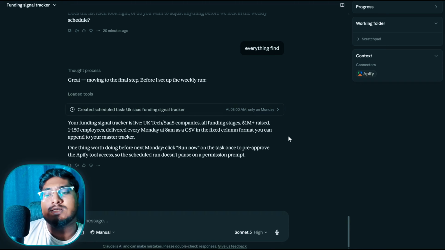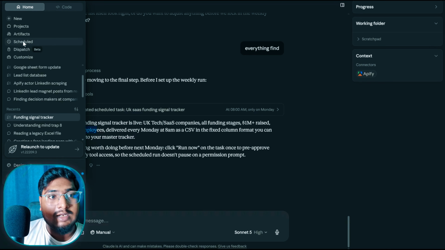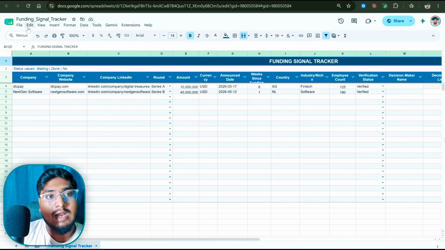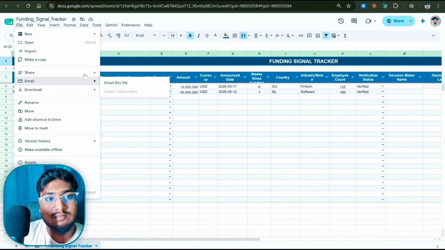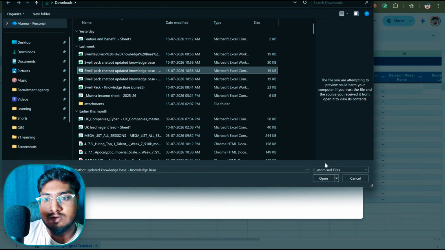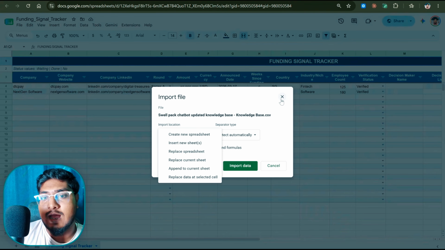on Monday morning, because when I open my laptop, it gives me all the CSV. You can say, get SaaS companies with funding, raised at least 1 million, 1 to 15 companies, delivered Monday as CSV. After that, if you go to schedule, something like this will appear. Every Monday morning, you will get a chart with a CSV. And what you need to do is go here, import, upload the file and append it here very quickly. You just append here and it will show up.